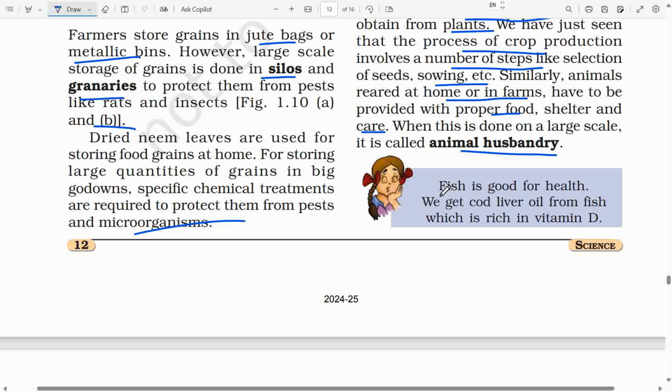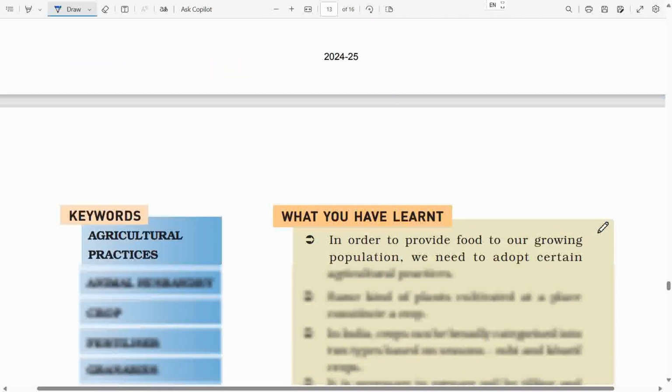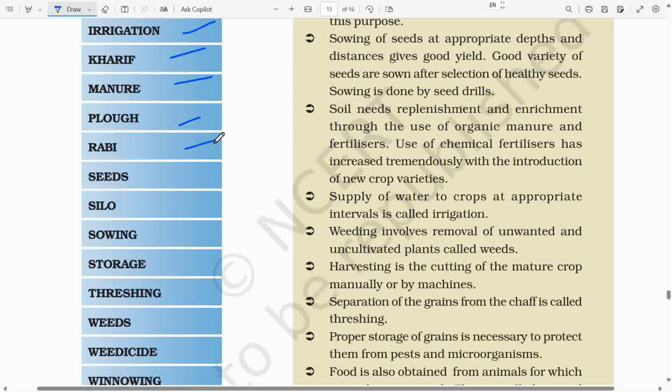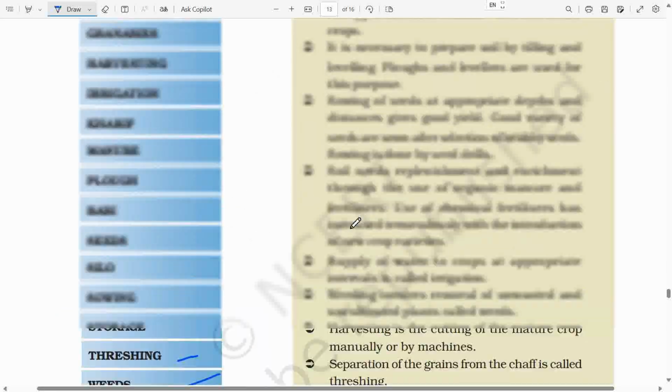Paheli had something to say. Fish is good for health. We get cod liver oil from fish, which is rich in vitamin D. Keywords: agricultural practices, animal husbandry, crop, fertilizer, granaries, harvesting, irrigation, kharif, manure, plough, rabi, seeds, silo, sowing, storage, threshing, weeds, weedicide, winnowing. What you have learnt.